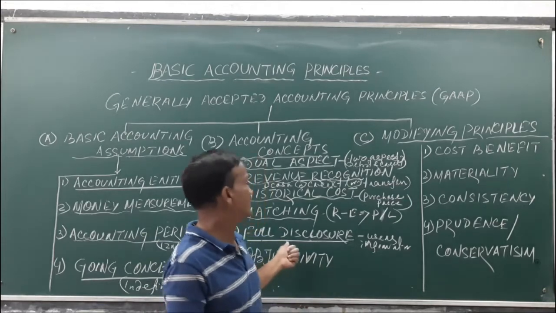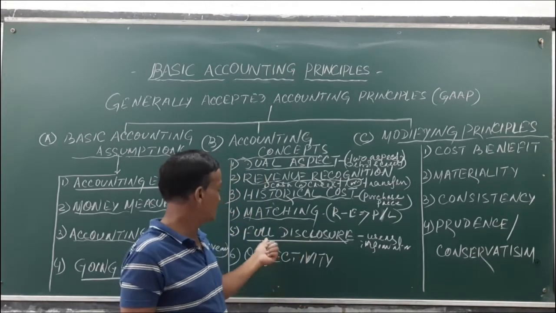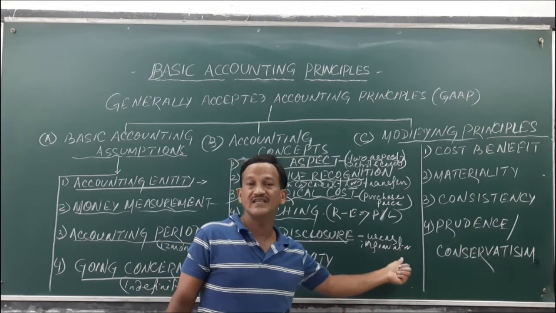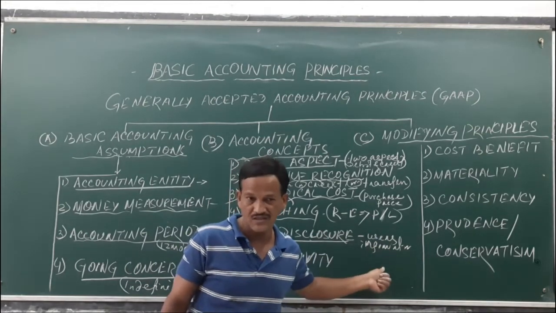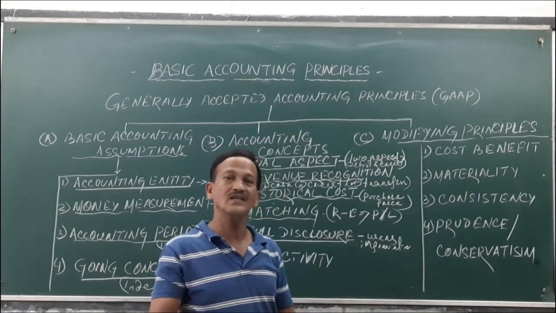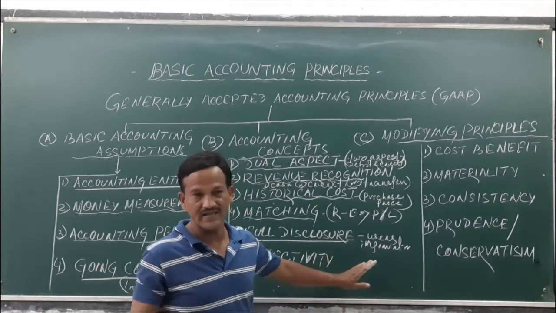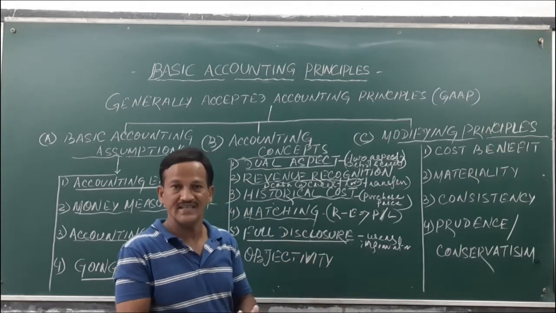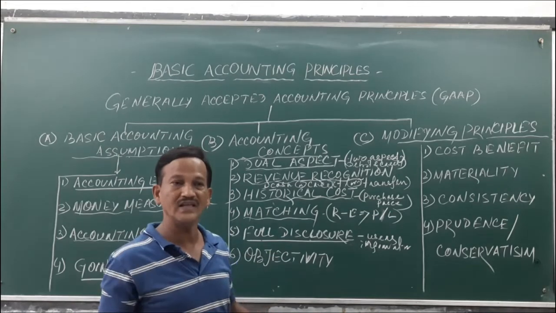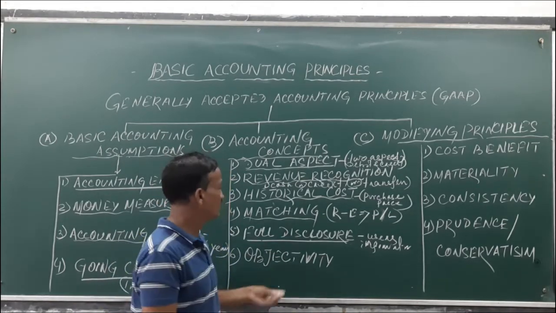So to have a proper, better understanding and a clear idea, so that there will be no confusion, all the transactions which are to be recorded should be disclosed to the different users of information. Whatever they demand, accordingly the accountant should provide the information so that they will be satisfied with your accounting records. This is called full disclosure.